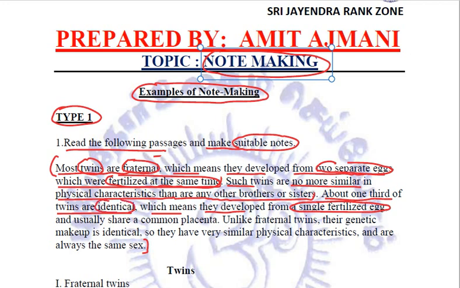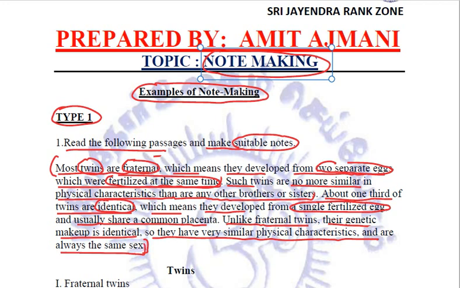So the identical twins are those which develop from a single fertilized egg and usually share a common placenta. Unlike fraternal twins, their genetic makeup is identical. So they have very similar physical characteristics and are always the same sex.